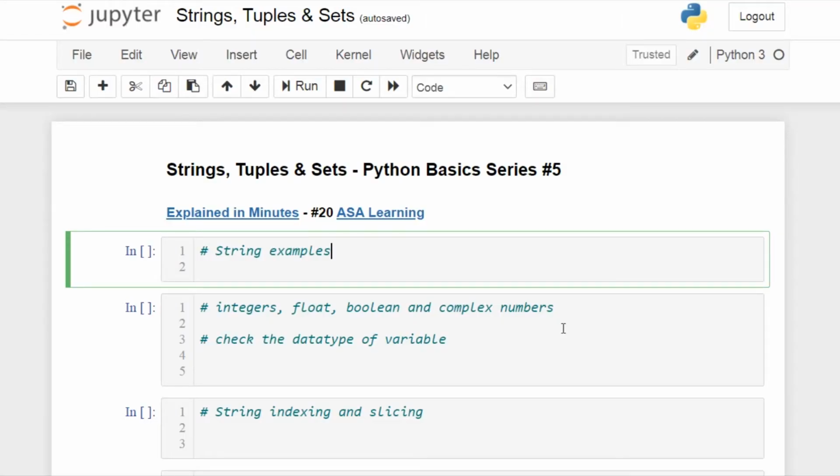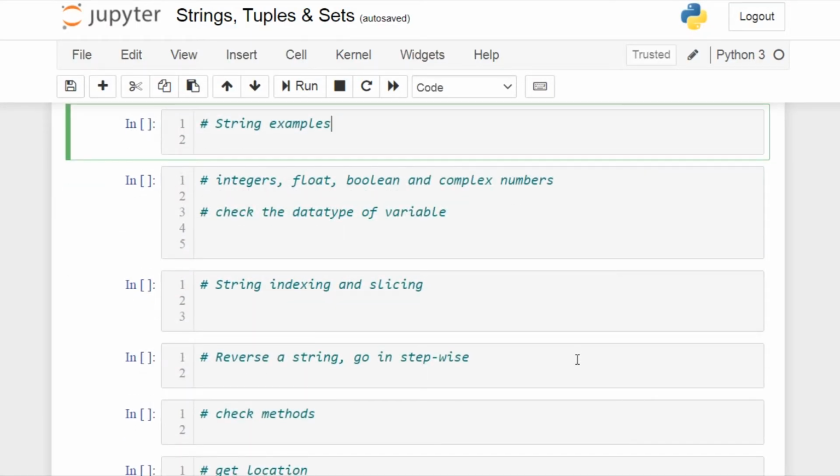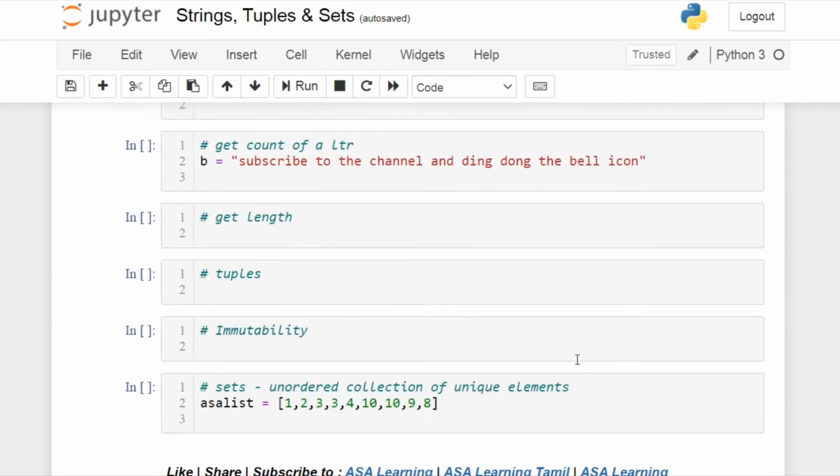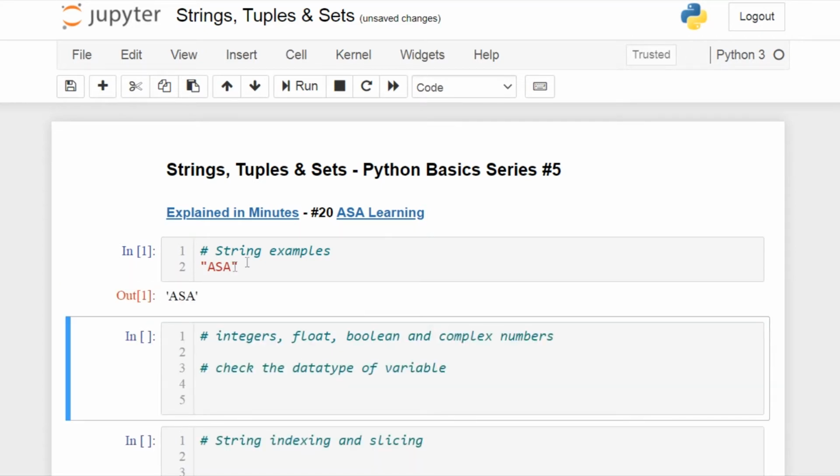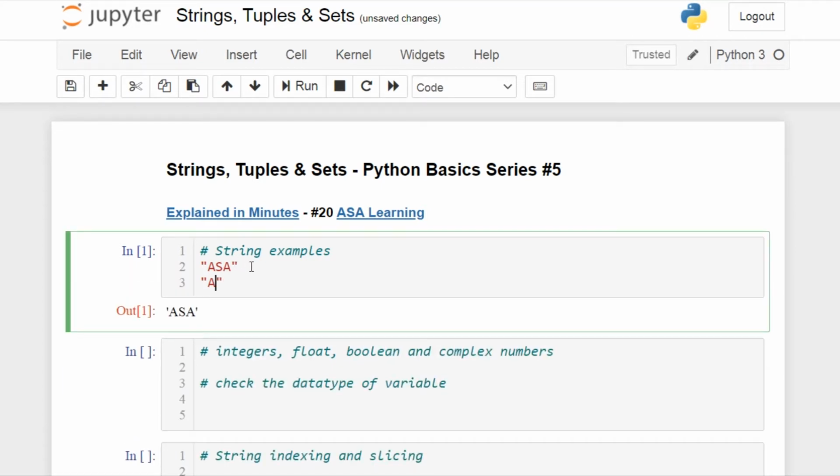And now let's see some examples for strings, tuples and sets. We are going to see one by one, so stay with me till the end of the video. In Python, anything within the quotes is a string. So if I give ASA here, this means this is a string. And do note that the string can contain alphabets as well as numbers.